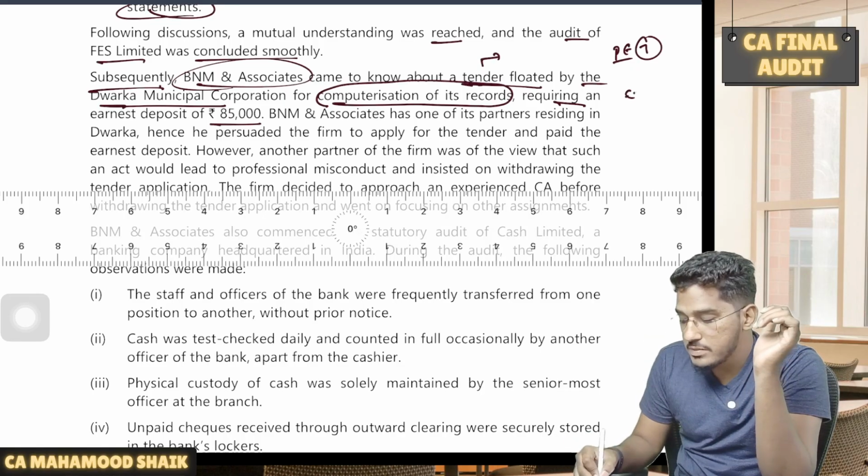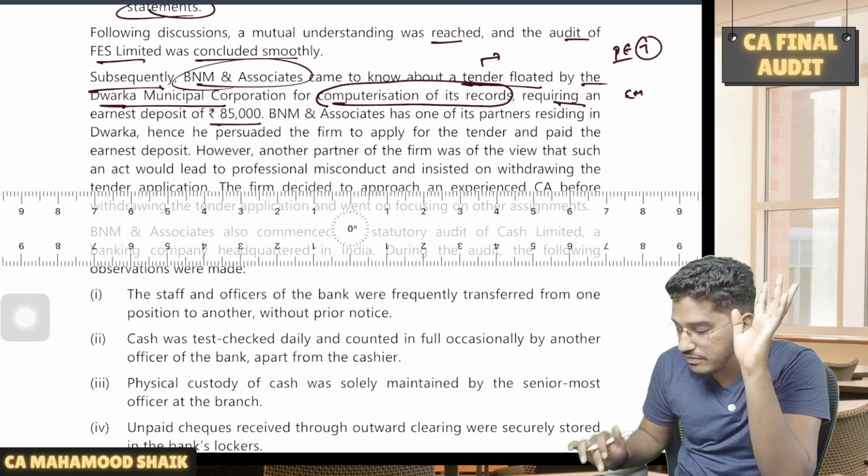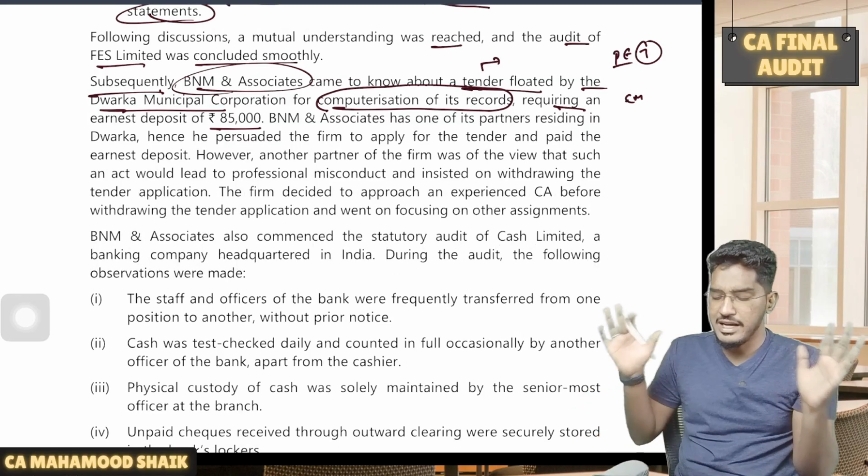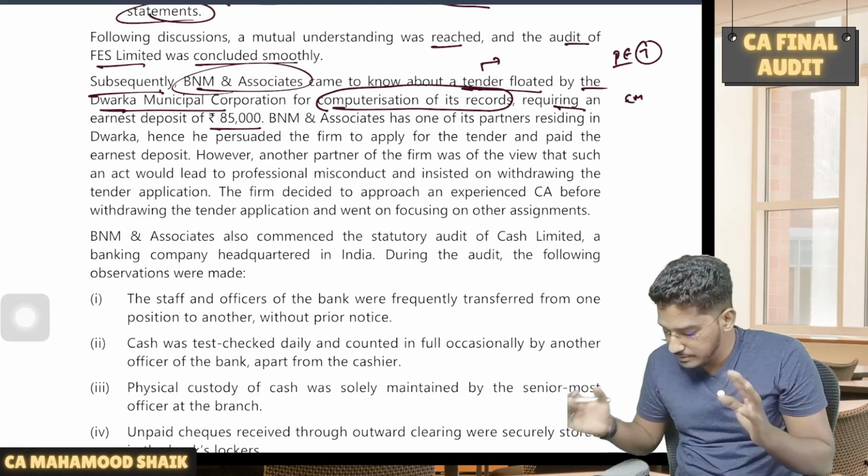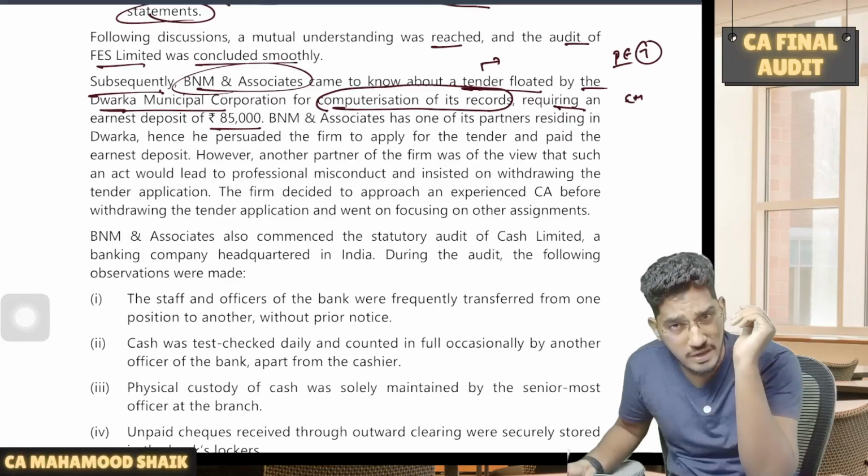and will you be deemed to be guilty of professional misconduct? No. Earnest money deposit is considered as valid. That will not make you guilty of professional misconduct. We had an elaborated discussion on this in the professional ethics chapter. More or less the same point they try to say here.